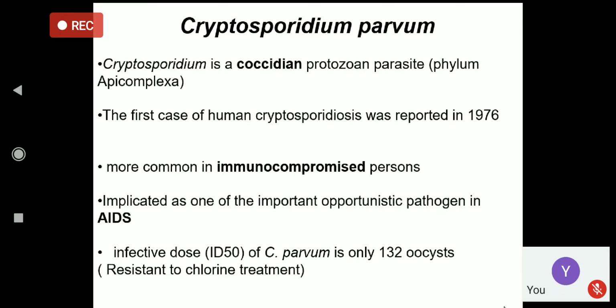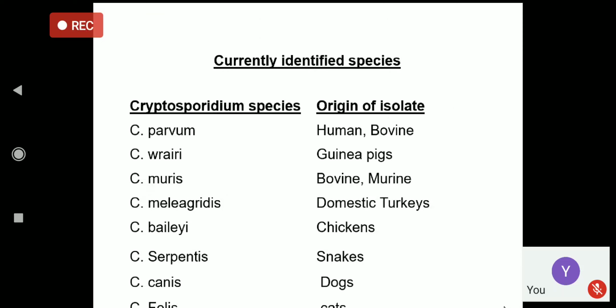Since the source of infection is contaminated food and water, and if we treat the water with chlorine, these parasites will not be destroyed. These parasites are resistant to chlorine. So we may prefer filtration over chlorination to disinfect the water we drink to destroy these types of parasites.